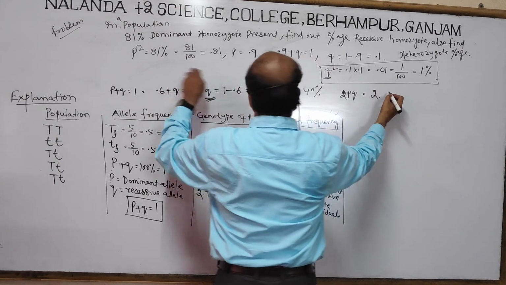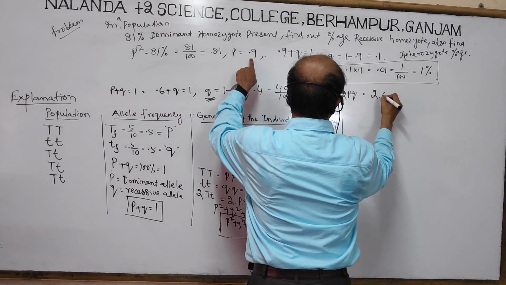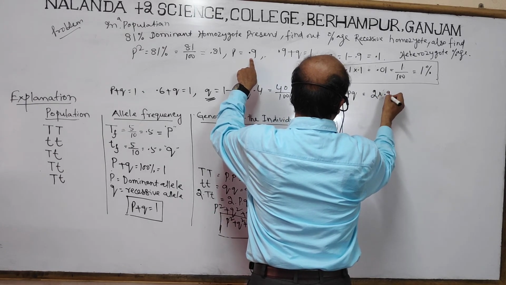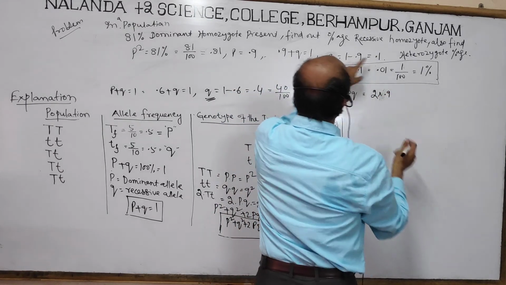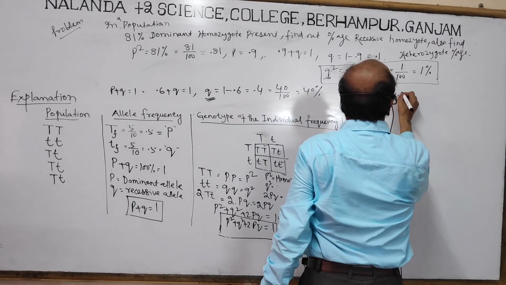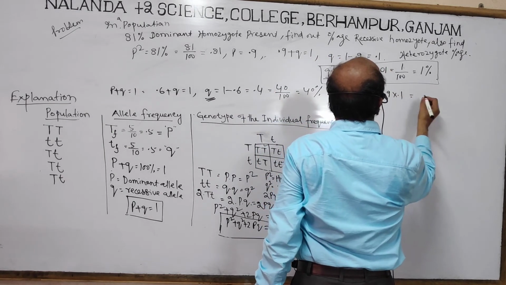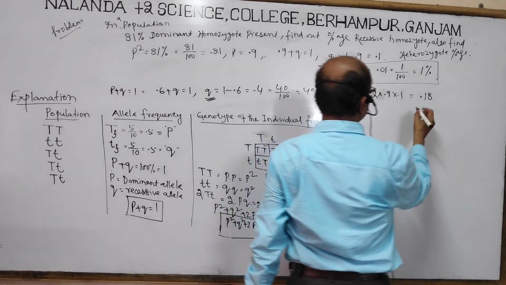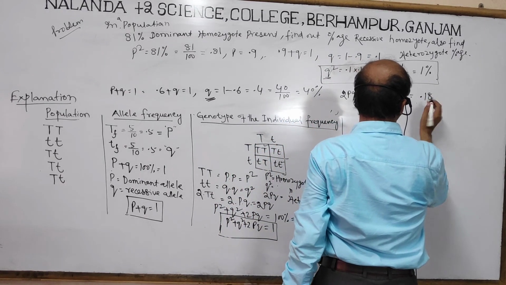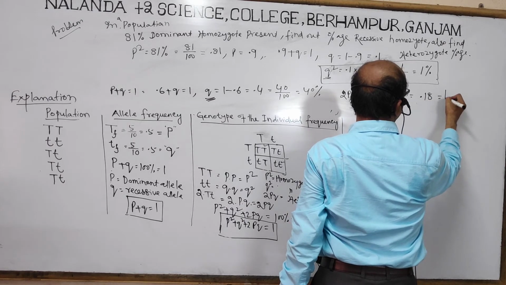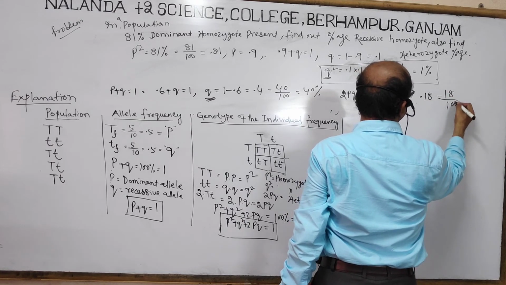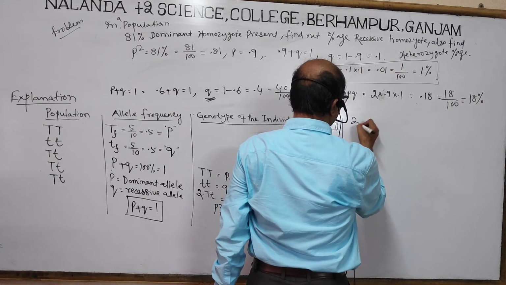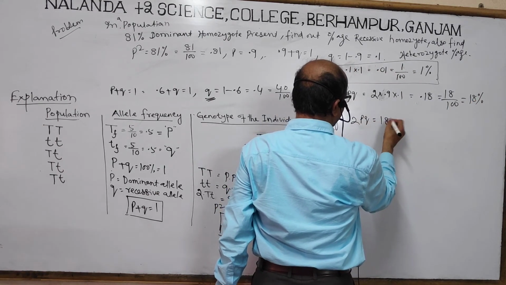So p is how much here? 0.9. So 2 into 0.9 and q is equal to 0.1. So how much will be there? 0.18. Right? We can write this as 18 by 100. So we can call it 18%. So 2pq is 18%.